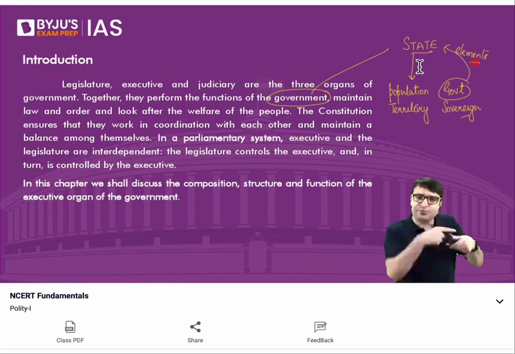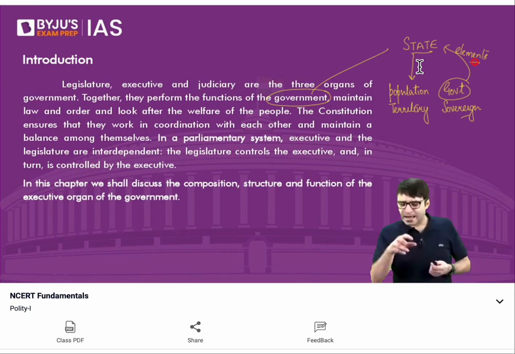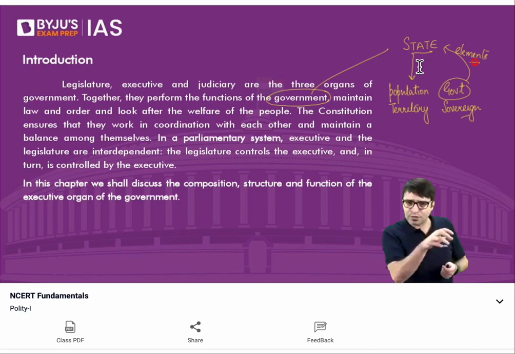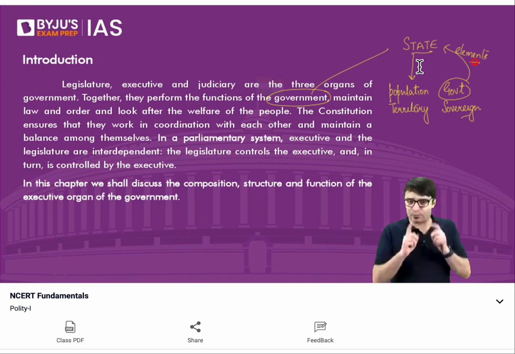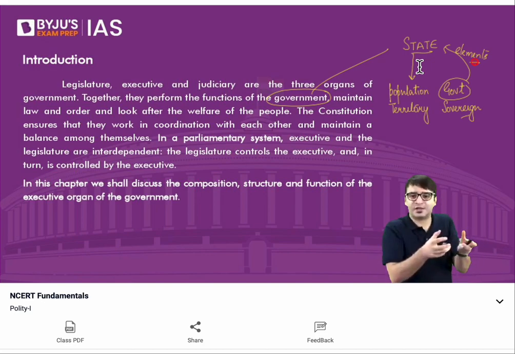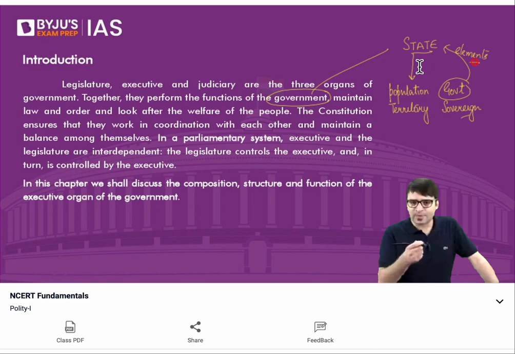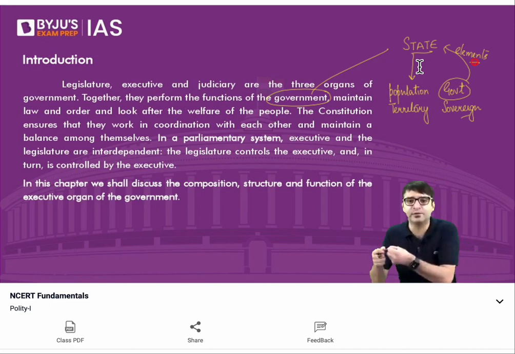We draw executive from the legislature, which means if you are part of the legislature, you can be part of the executive as well. But most importantly, legislature ensures control over the executive, and in turn, very important statement, executive also controls the legislature. Two important points. One, legislature ensures control over the executive, and executive also controls the legislature. How? Any government, for example, any prime minister and his ministers, will remain in office as long as they have the majority in the Lok Sabha.